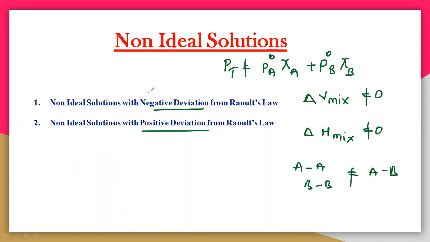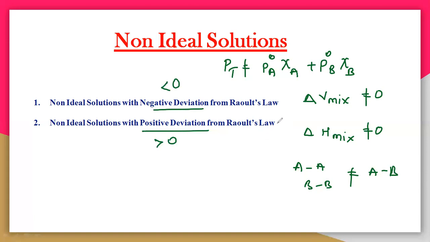So see here, why are we getting two types? Because here V mix is not equal to 0. That means it may be less than or equal to 0, or greater than or equal to 0. If it is less than 0, then it is a negative deviation. And if it is greater than 0, then it is a positive deviation.